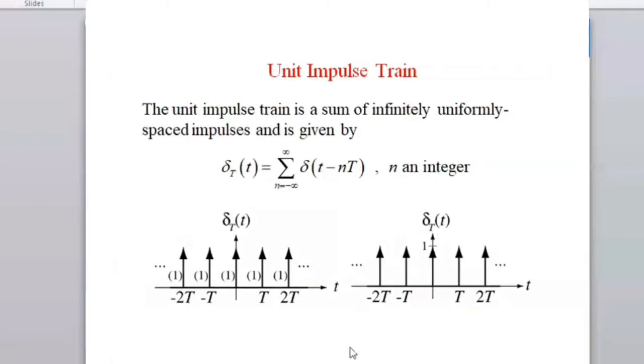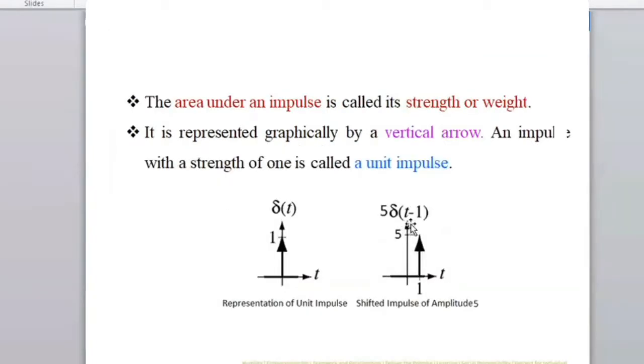And this is the impulse train. An impulse train is a set of infinitely many uniformly spaced impulses and is given by something like this. What we have seen here is delta of t minus 1. If t equals 1, there will be some value here. If t equals 2, and this is also 2 instead of 1, you will get 5 here as well. When t equals 3 and this is also 3, this will also have the value 5. So that is called an impulse train.